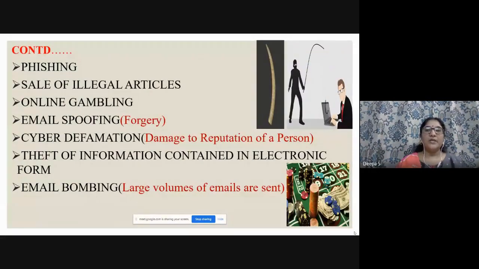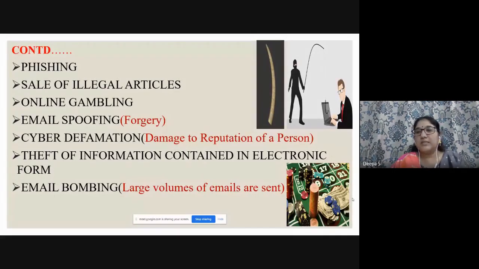And next one, phishing. You can see in the picture, just as we catch fish, the thief takes all the data from a particular person's computer. That is called phishing; only the spelling changes. Sale of illegal articles: I have given the example of elephant tusk. Today if you browse for pistols, many are being sold online.